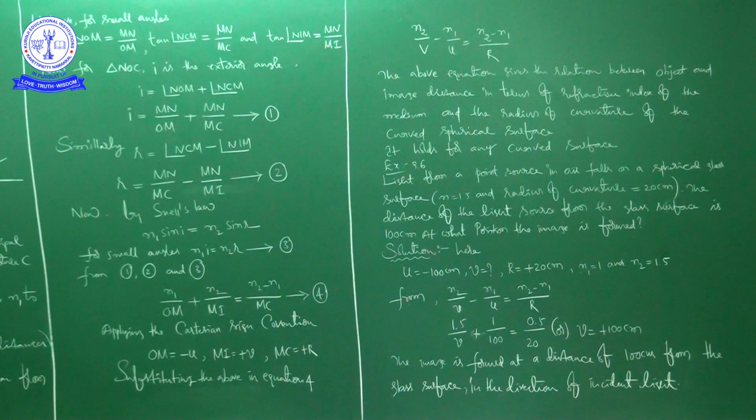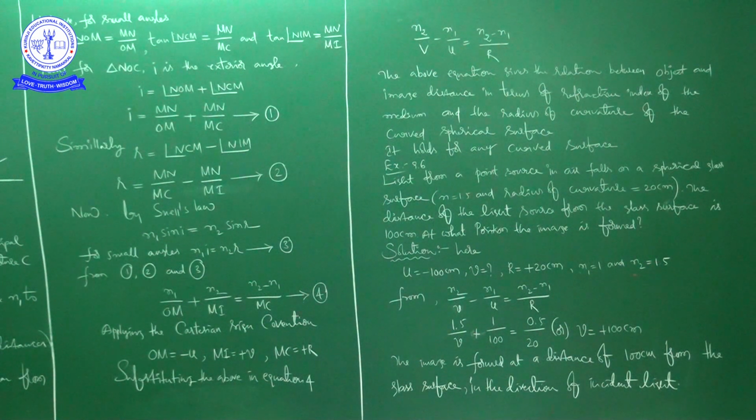Now we are going for the solution. See here. Object distance u is equal to minus 100 centimeters, as I told just now. v we have to find. Then R is plus 20 centimeters. Radius of curvature is plus 20 centimeters. For the refractive index, here both air and glass are there. Glass means the spherical glass surface he is talking about. So for one medium it is 1 and for the other it is 1.5. So n1 is equal to 1 and n2 is equal to 1.5.